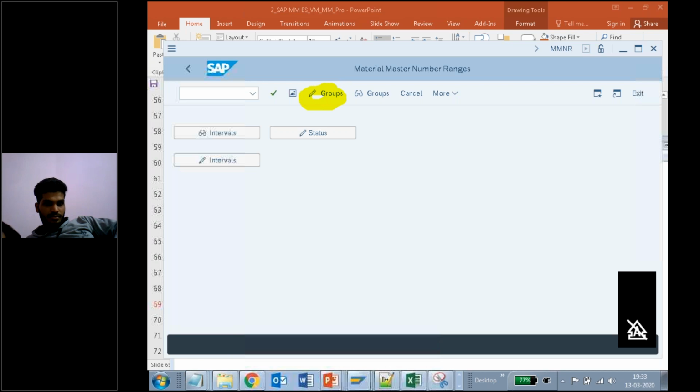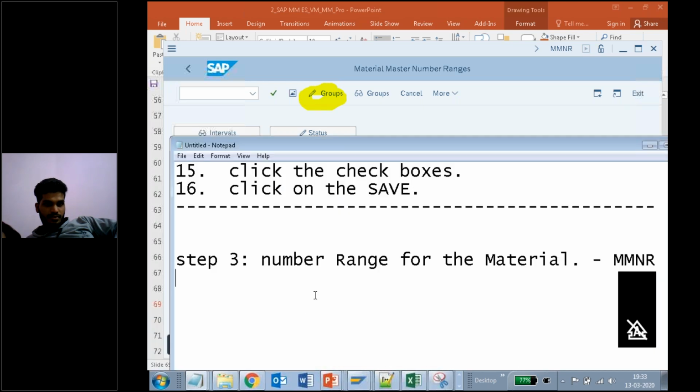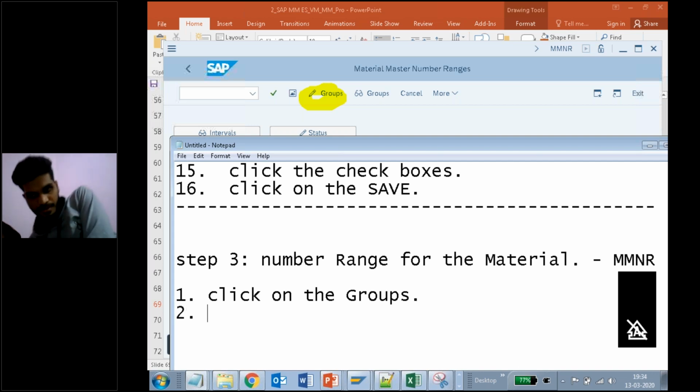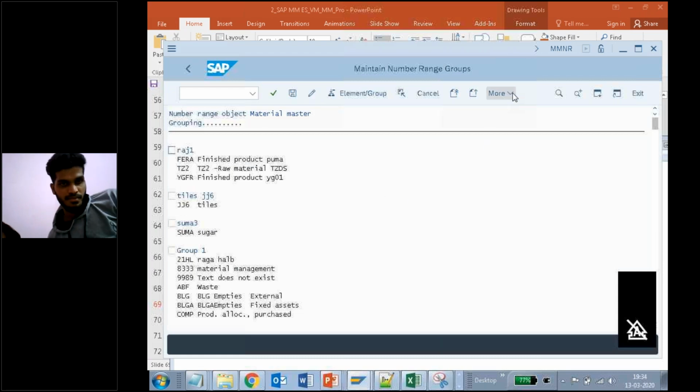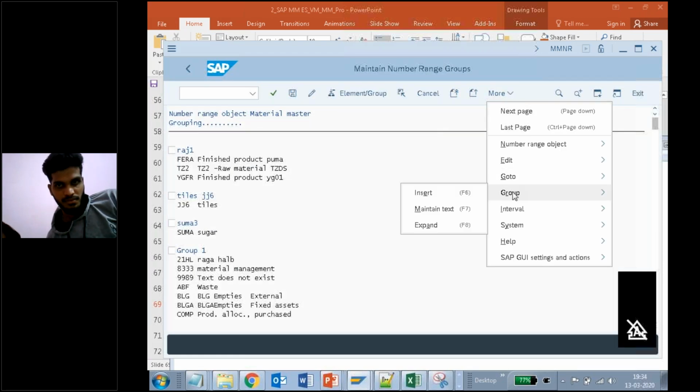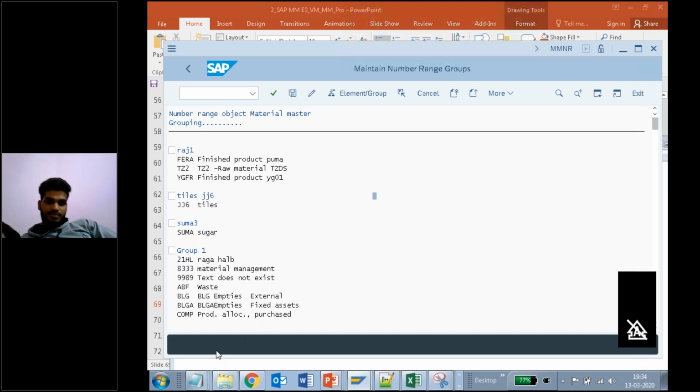First step is to click on the groups, then Maintain. Second step, after clicking on this, go to More, Group, Insert, or you can directly press F6. Getting my point?